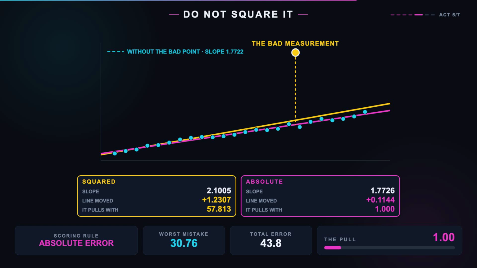So change one thing. Do not square the mistake. Just take how big it is. Absolute error. And now every point pulls with exactly the same force. 1, no matter how far away it is. Being 10 times further away does not make you 10 times louder.